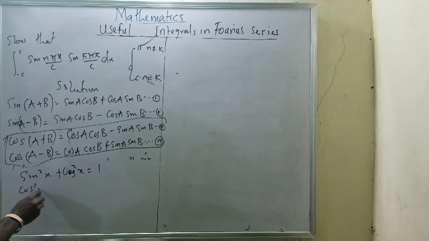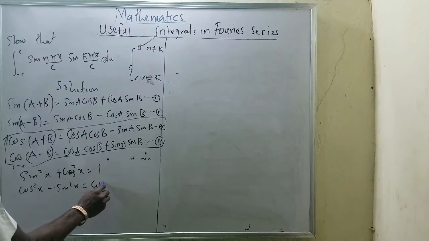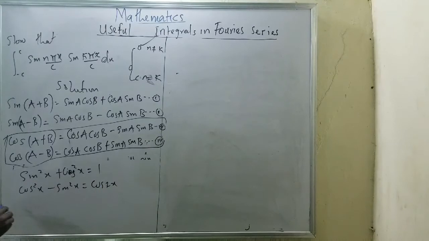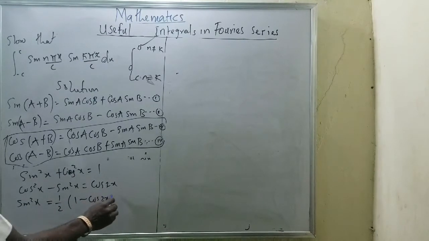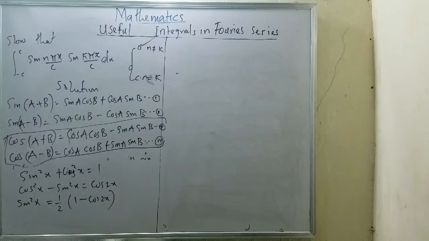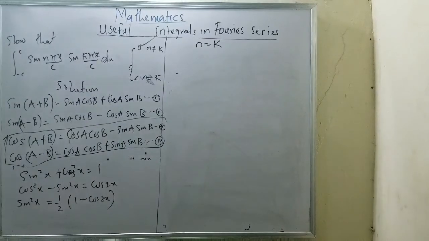And also cos square x minus sine square x equals cos 2x. Now also sine square x equals 1 over 2 times 1 minus cos 2x. Please take note of this information. They are very, very important that we have to use. Now, when my n equals k, please take note of that.